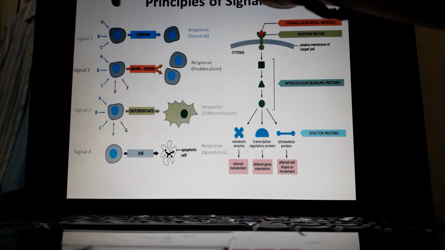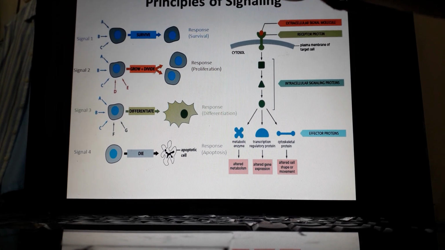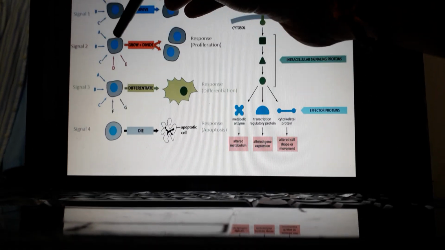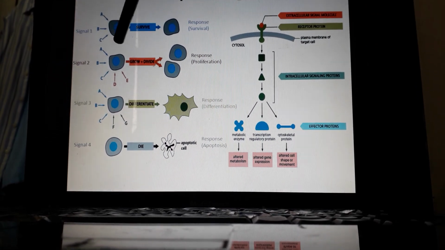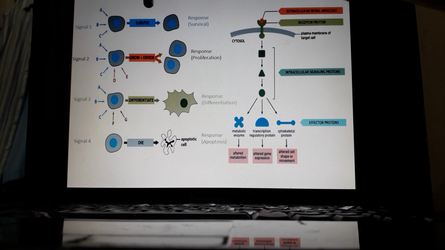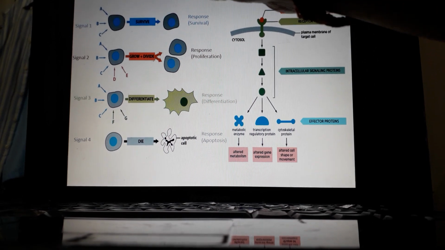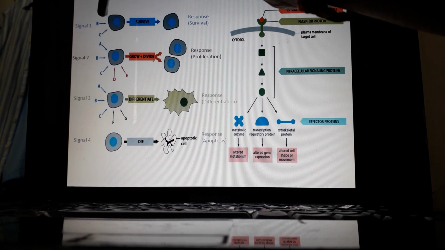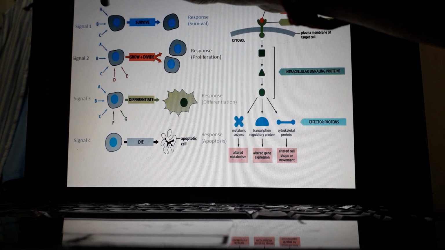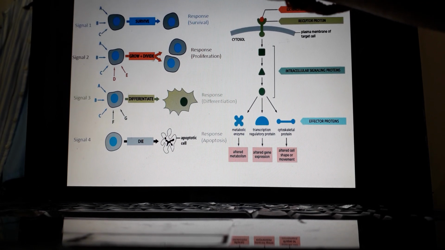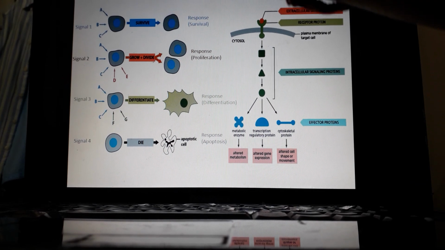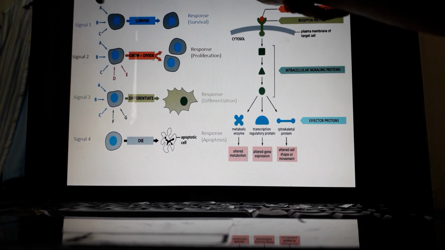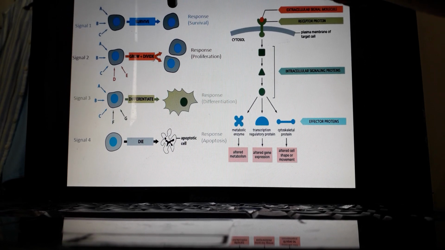Now, if it receives a specific kind of stimuli, suppose A, B, C, different kinds of factors, it would exhibit survivability, because that encoded set of messages would ultimately bind to the receiver, and the receptor activates the cell and gives rise to different kinds of signals.